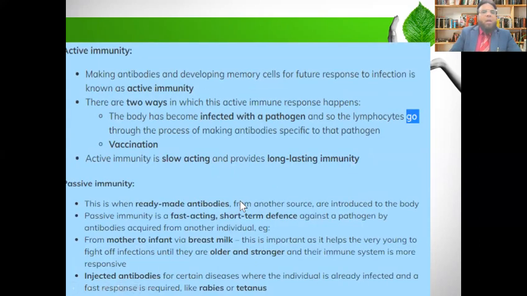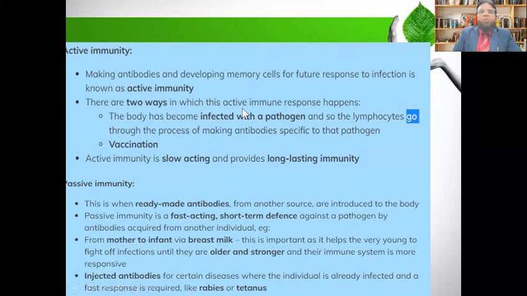Now there are different methods or types of immunity, that is active immunity and passive immunity. We are going to discuss active immunity first. Making antibodies and developing memory cells for future response to infection is known as active immunity.